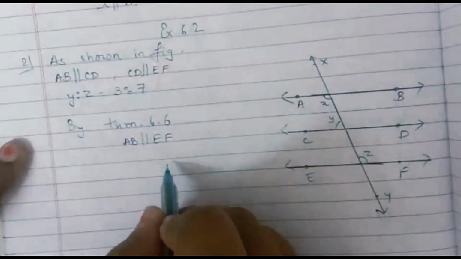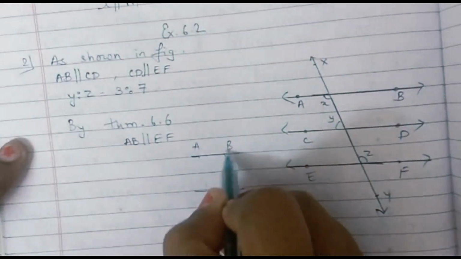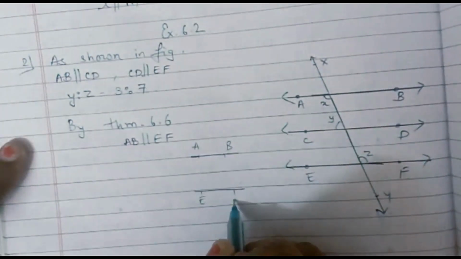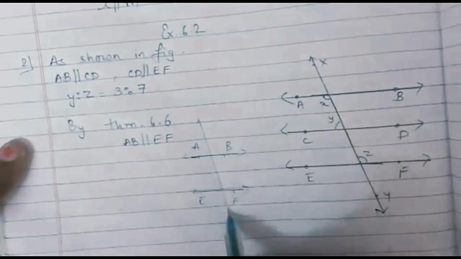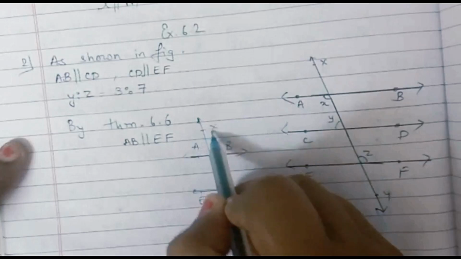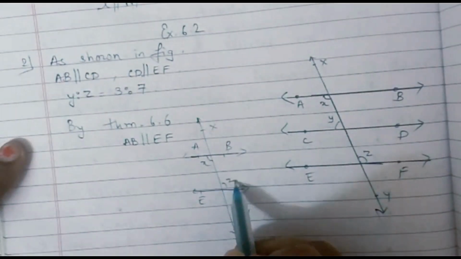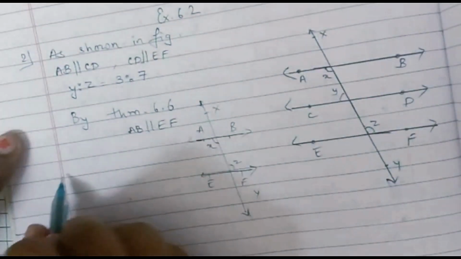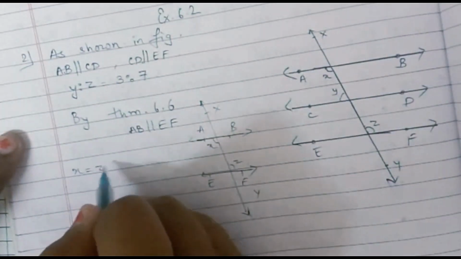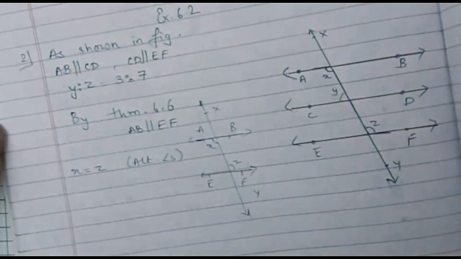Now if I draw only AB and EF, the two lines which are parallel, considering XY to be the transversal, we will get this small x and this small z forming alternate pair of angles, and so we can say x will be equal to z. In the bracket you can mention they are alternate pair of angles.